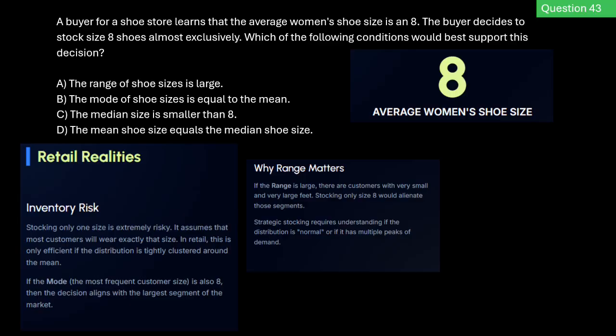What about other choices? Why doesn't a large range help us at this point? Well, if the range is massive, it means you have customers with tiny feet and customers with very large feet. So if you only stock size 8, you are going to alienate a massive portion of your market. Now, to stock efficiently, you have to know your curve is normal and tightly packed, or if it has multiple different peaks of demand.